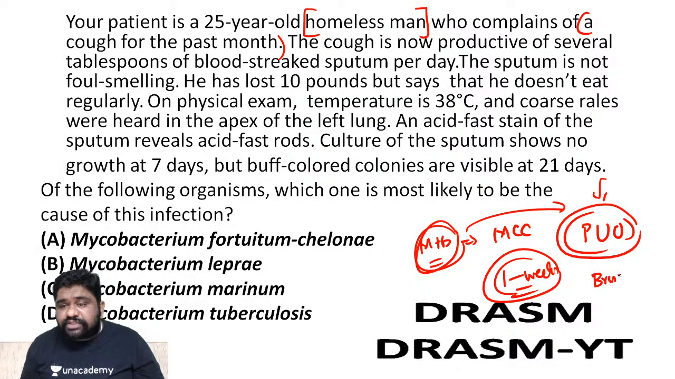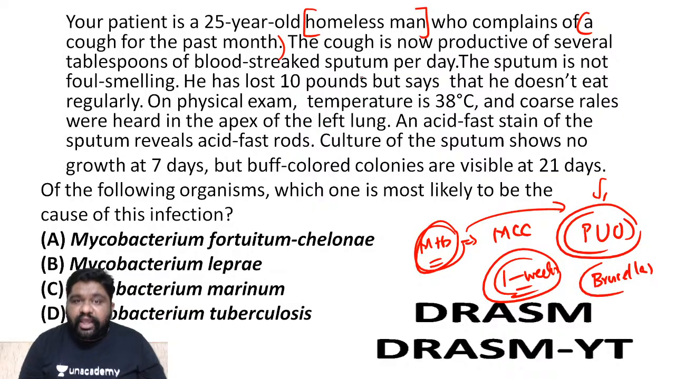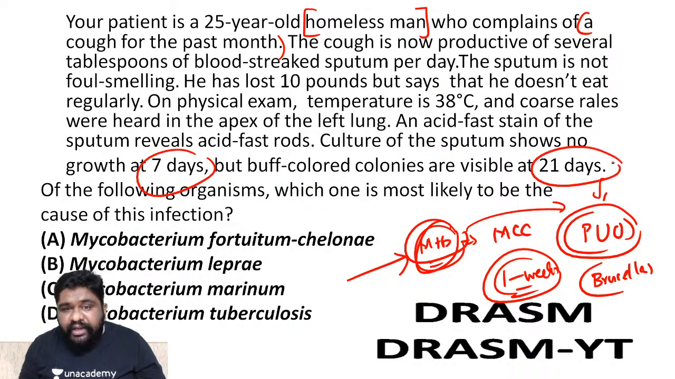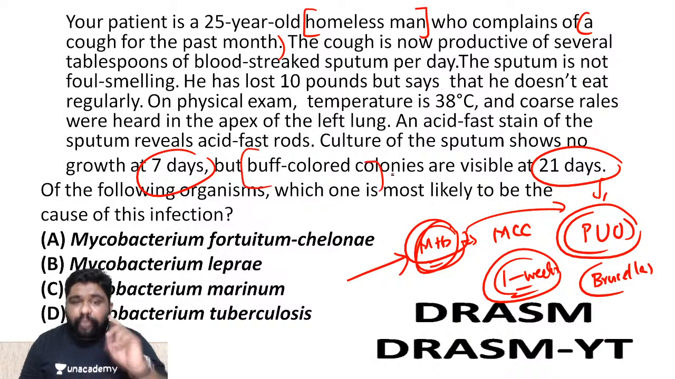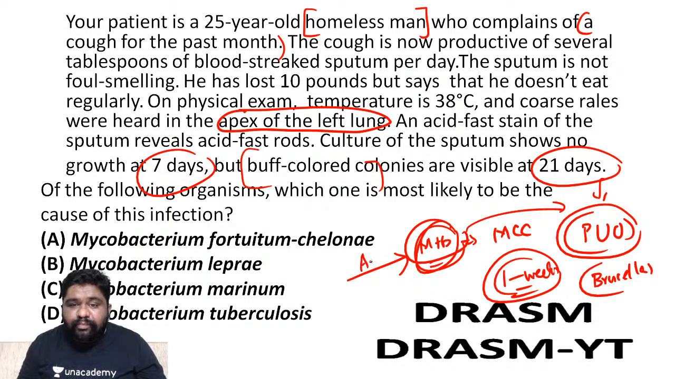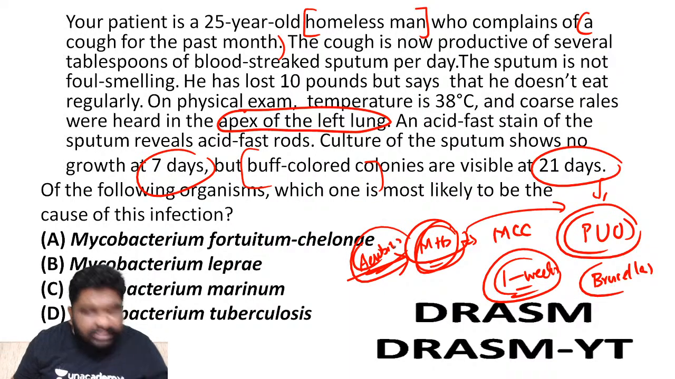The next common cause can be brucella. And the cough is actually non-foul smelling, so it points towards the aerobic property of MTB. And culture can show no results on 7 days, but on 21 days it can give me buff-colored colonies. And the most important part is that the apex of the lung is affected. That indicates that it is attacking the most aerobic part of your body because the organism is a strict aerobe. Excellent, thank you very much.